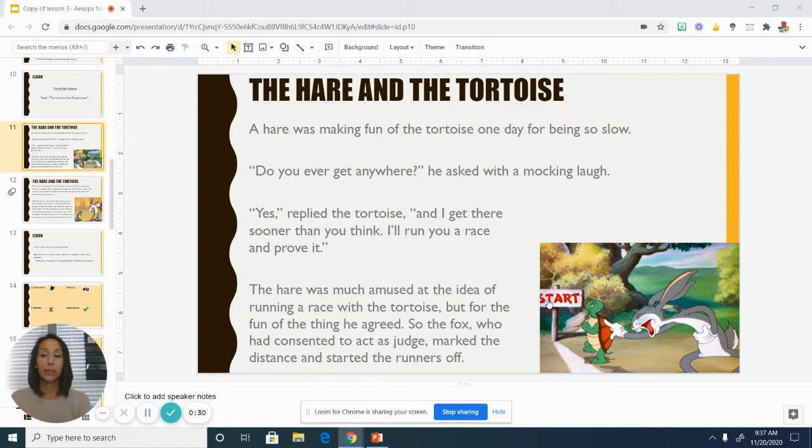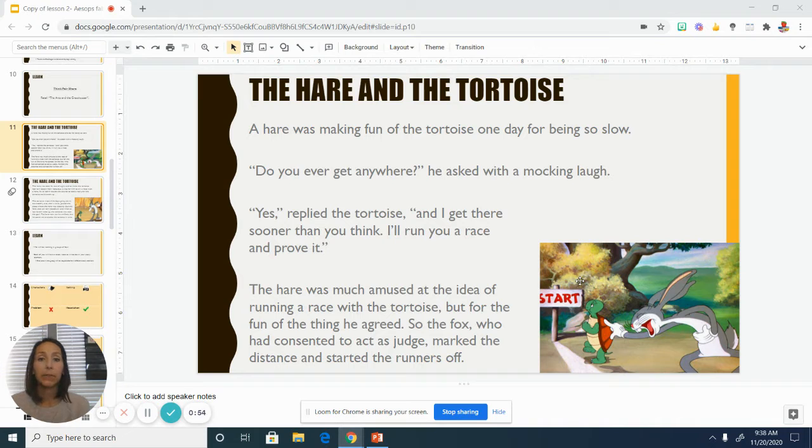And then at the end of this activity, you will record yourself retelling the hare and the tortoise using our completed story map, just like we did with the ants and the grasshopper. So let's just read the story one more time and start thinking about those story elements. And let's get started. The hare and the tortoise.